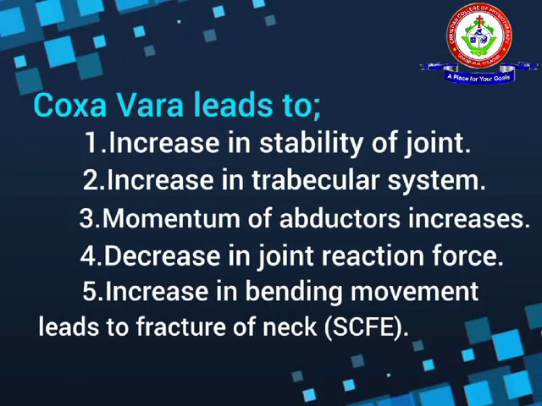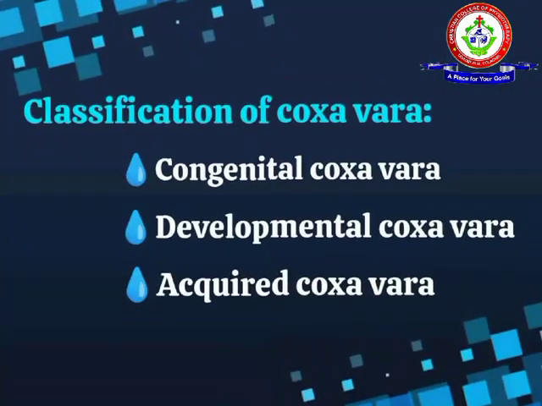Coxa vara leads to increase in stability of the joint. Then the trabecular system also increases. The moment of abductors increases. Then the joint reaction force gets decreased. Here the bending moment is more, so that it may lead to fracture of the neck. That condition is known as slipped capital femoral epiphysis.